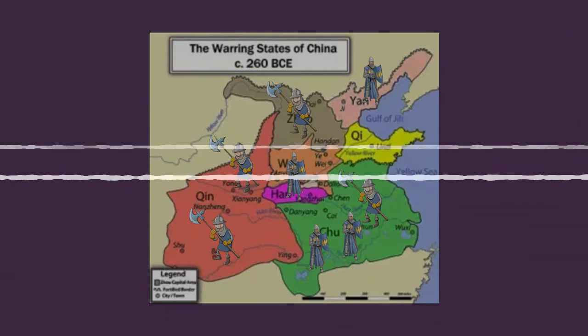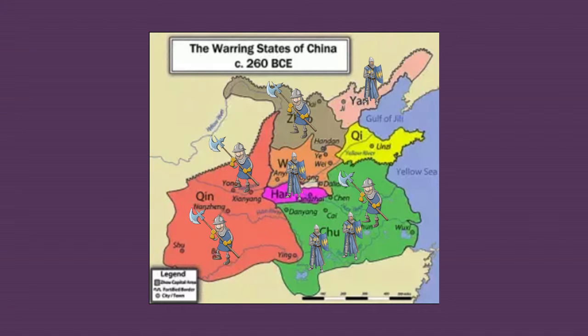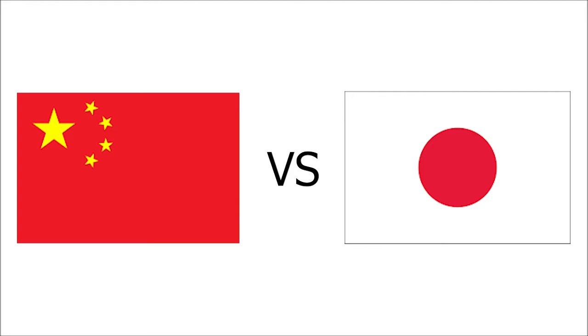Fast forward a couple thousand years, and on October 1st, 1949, the Republic of China was founded by Mao Zedong. Before all of this, though, there were many events that led up to China's independence. The first event was the war against Japan.